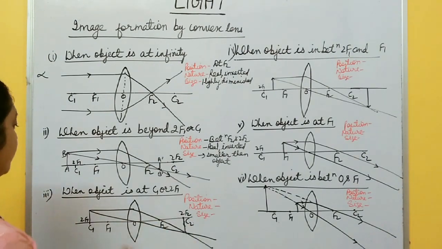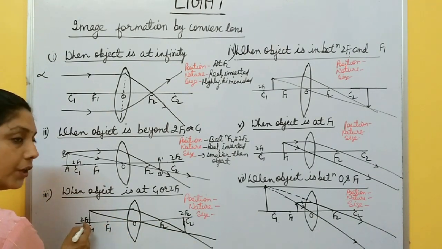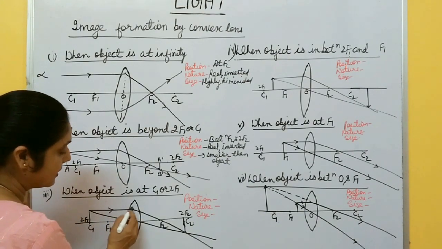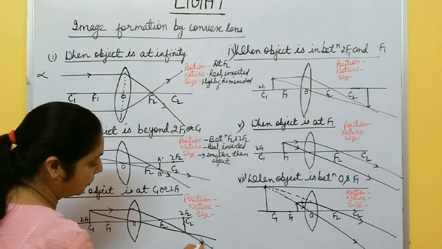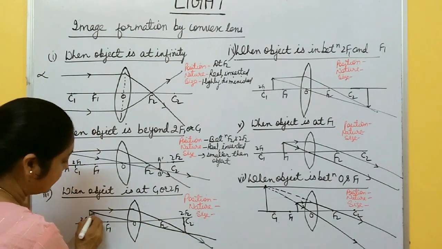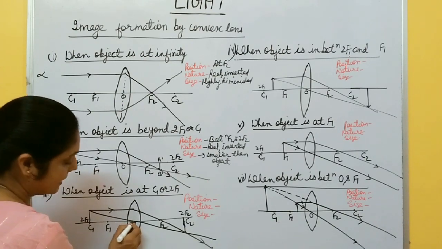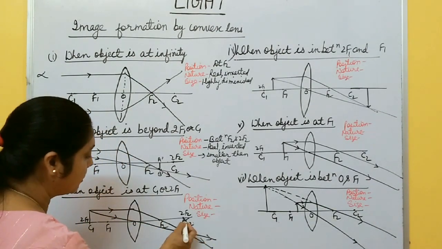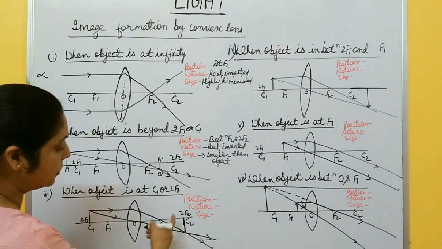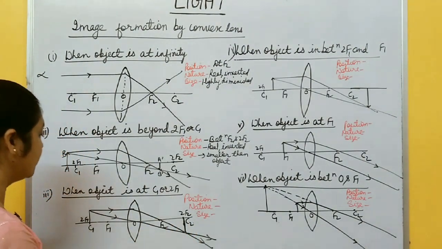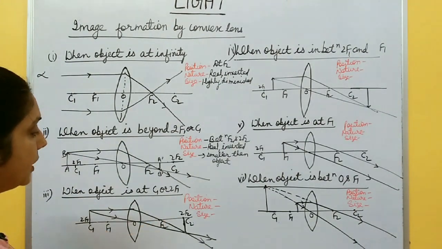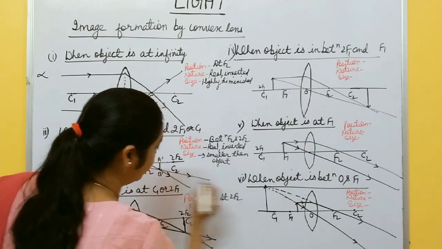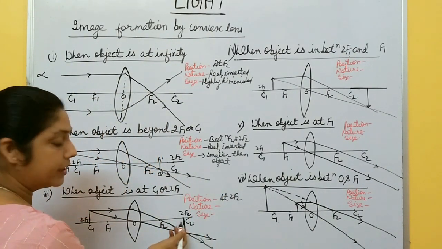Now, third case, when the object is exactly at C1 or 2f1, in this case what happened? One ray going parallel to the principal axis, after refraction passes through this second focus. Another ray which is passing through this optical center, it goes undeviated, right? Now, in this case, the two rays meet at this point C2, or you can say 2f2. So, what is the position of the image? Image is formed exactly at 2f2. Okay.